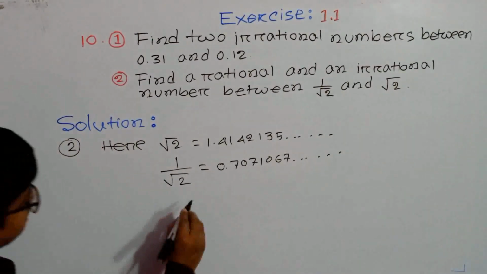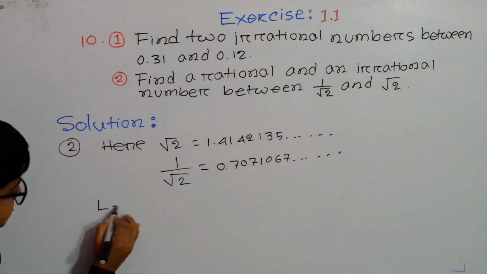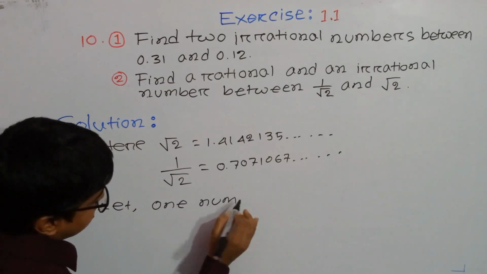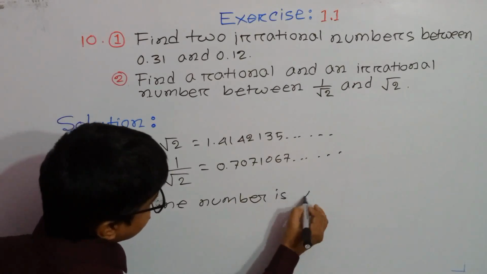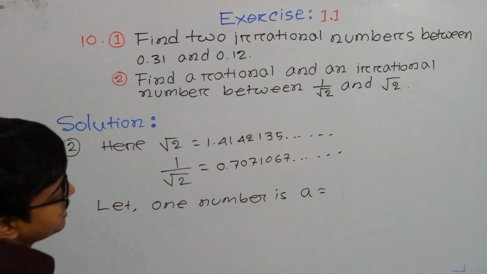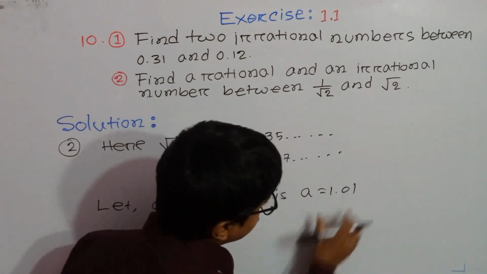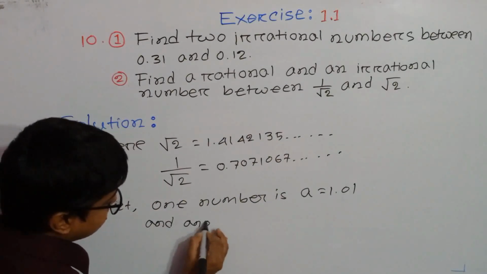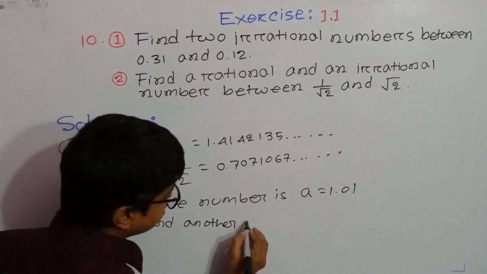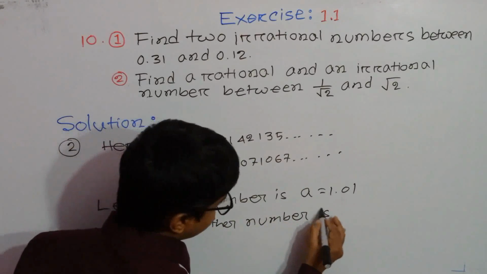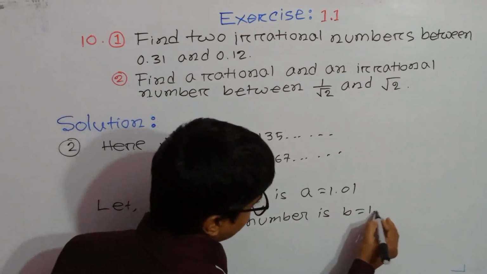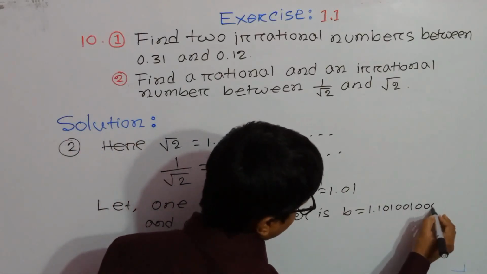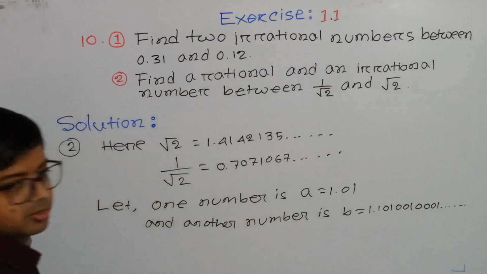And now let one number be a equals 1.01, which is a finite number, and another number be b equals 1.101001 0001 and so on, which is an infinite number.